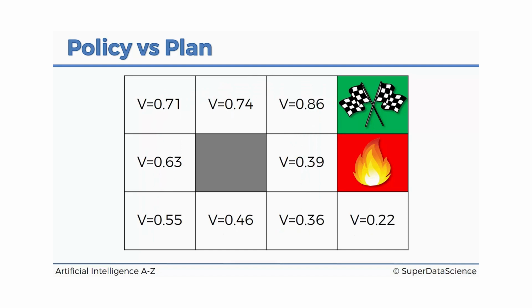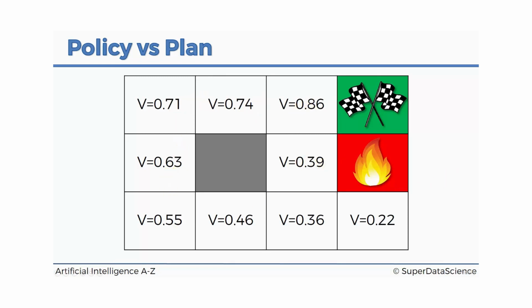So these are the new values. And why are these values different? Let's just compare it to what we had previously. This is what we had previously. These are the new values. So once again, previously you can see 1, 0.9, 0.81, 0.73, 0.66. And this is what we have now, 0.86, so less than 1, 0.74, 0.71, 0.63, and so on.